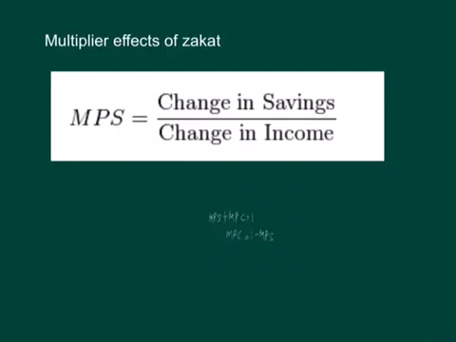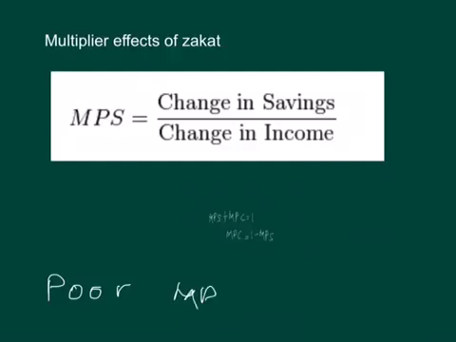Now, the question here is how these concepts of MPC and MPS can be related to zakat. Note that zakat money is given to certain groups of people, or the asnaf, and two major groups targeted under zakat are the fakir and miskin, the poor people. For poor people, they tend to have a higher marginal propensity to consume. Their MPC is very high.